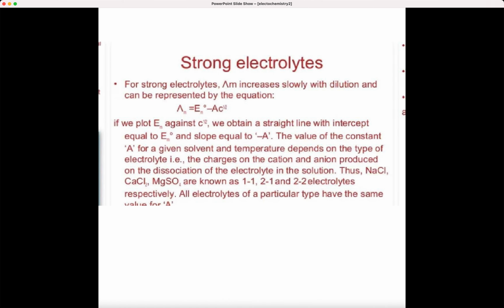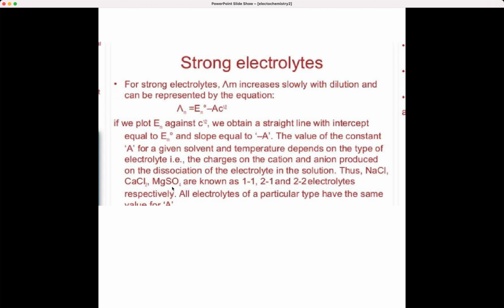Okay. Now, what are strong electrolytes? See, delta M increases slowly with dilution. What is meant by dilution? Adding water and diluting it, and you can show it using this equation, and you can even plot a graph against these 2 factors. You get a straight line with an intercept equal to E0 and slope equal to A, and the value of the constant A is a constant for a given solvent and temperature. Normally it depends on the type of the electrolyte which you use, and the charges on the cation and anion which are produced by the dissociation of the electrolyte in the solution.